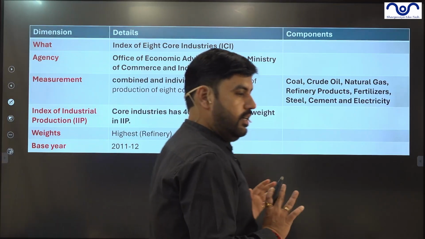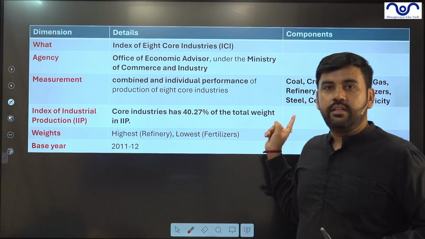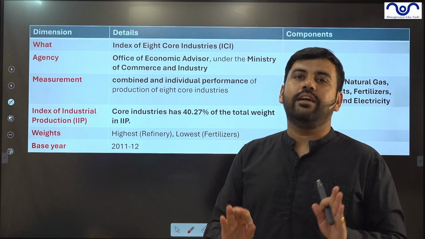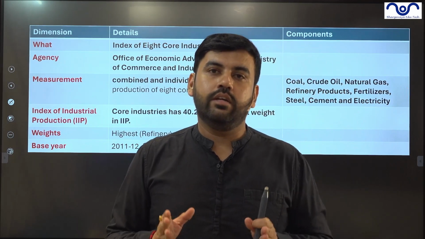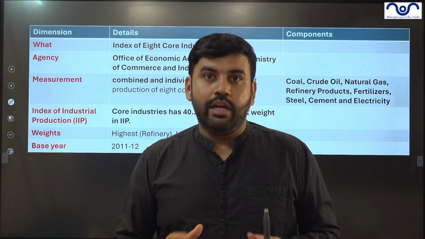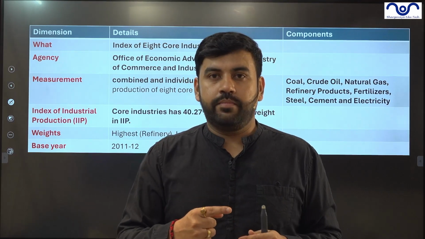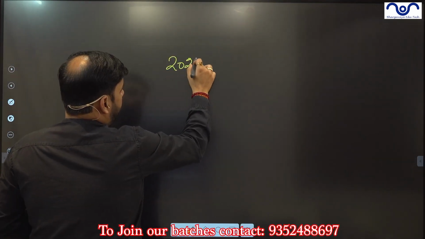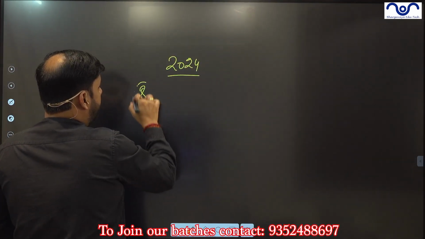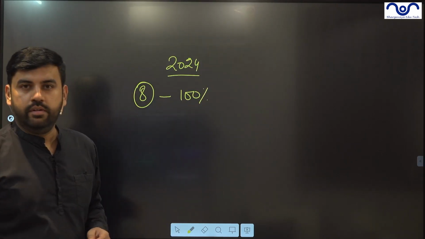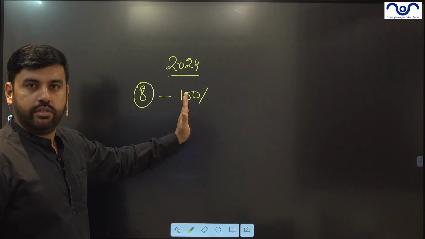Now let's understand this single slide, this single table will help you to prepare your entire topic on the index of 8 core industries. Now this index measures the changes over the base. How does it work? It's very simple. Let's say in 2024, all the 8 core industries produced 100% of output.